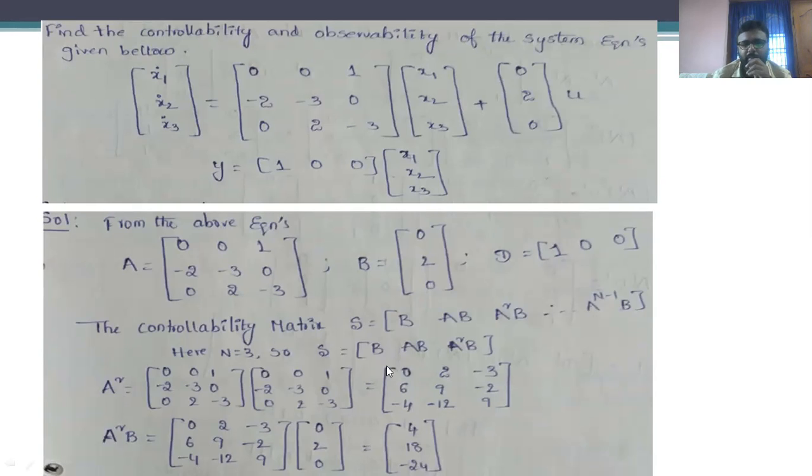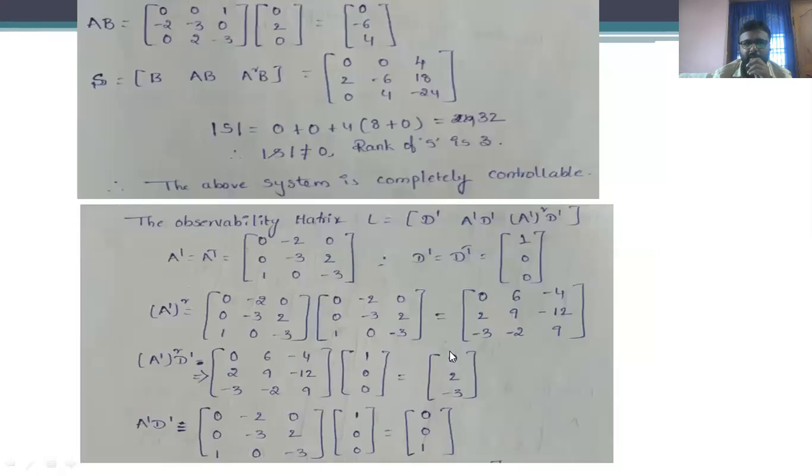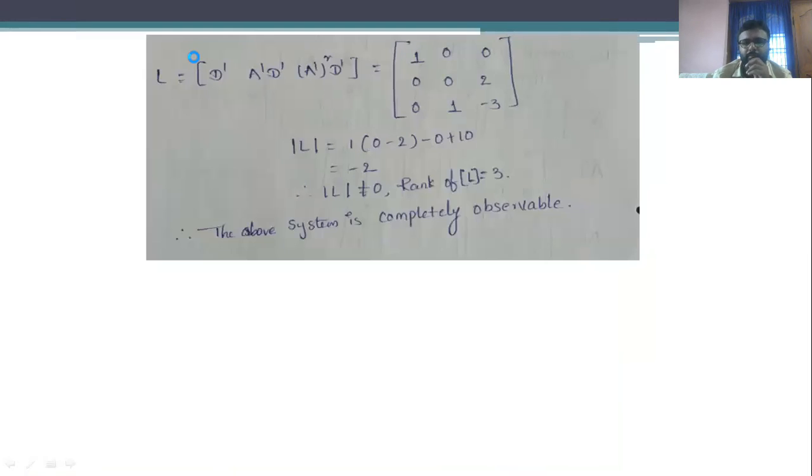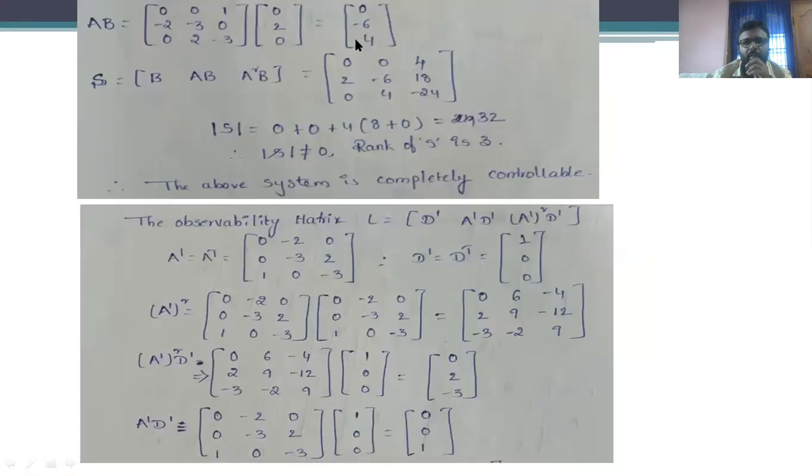That means we have obtained the matrix B, AB and A square B. Sorry, AB has to be determined. The matrix A is going to be multiplied with B, and we are going to get a 3 by 1 matrix. So upon calculating B, AB, A square B, we are supposed to place those matrices in the form of capital S, that is equal to 0, 0, 0, minus 64, 4, 18 and minus 24.